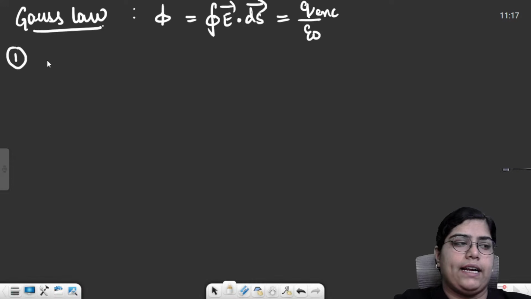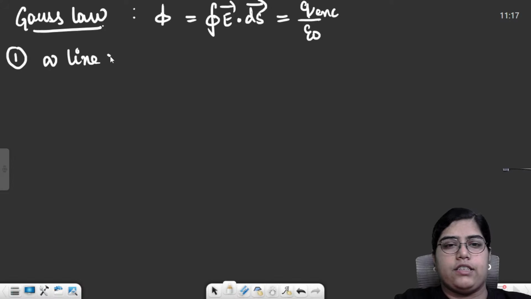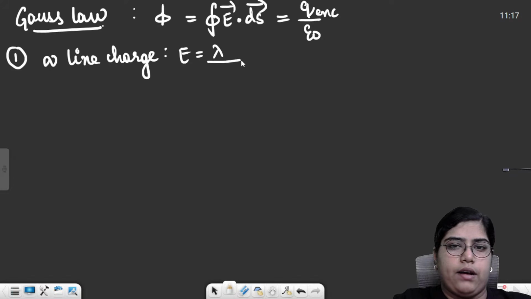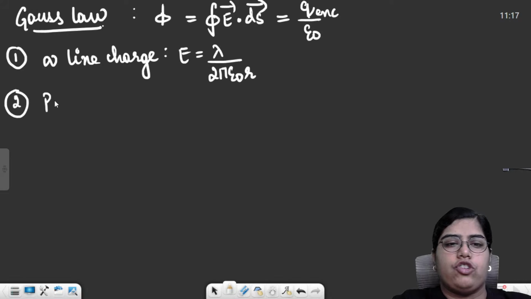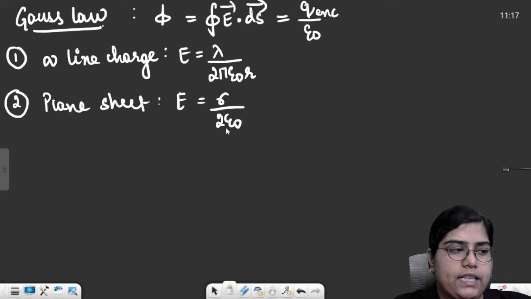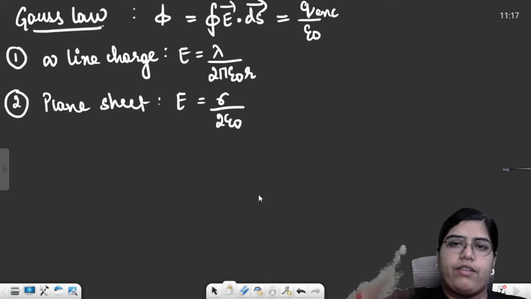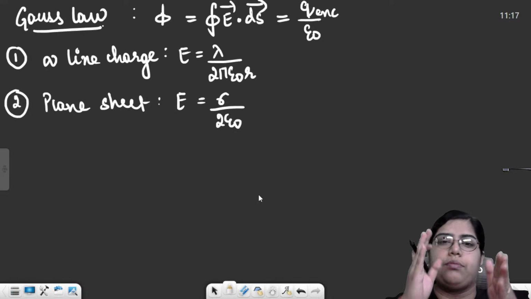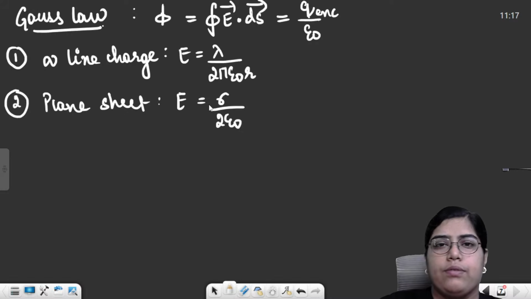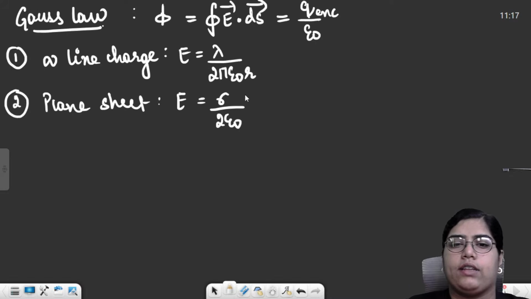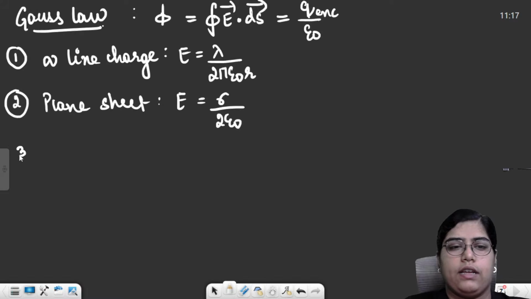First was for an infinite line charge. For an infinite line charge, we calculated the field. Formula for field was lambda upon 2 pi epsilon naught r. Second, we have a plane sheet. For a plane sheet, if the sheet is thin, then the formula for field was sigma by 2 epsilon naught. If the sheet is thick, the formula becomes sigma by epsilon naught, because for a thick sheet, the front and the back part of the sheet both will contribute a component of sigma by 2 epsilon naught. So it will get added, and for a thick sheet, formula becomes sigma by epsilon naught.